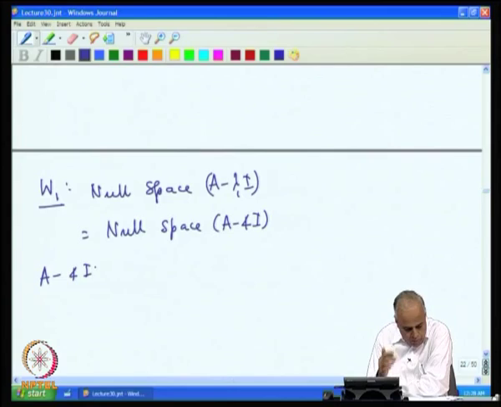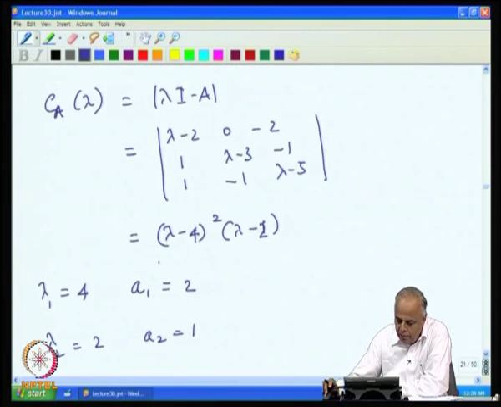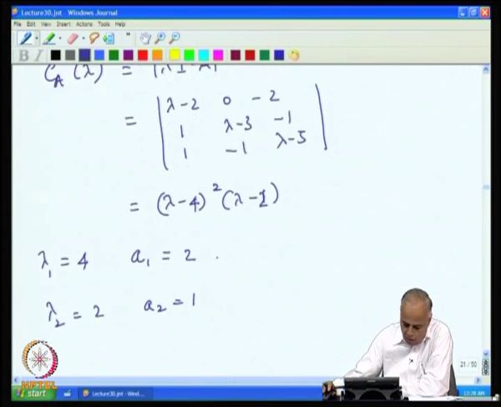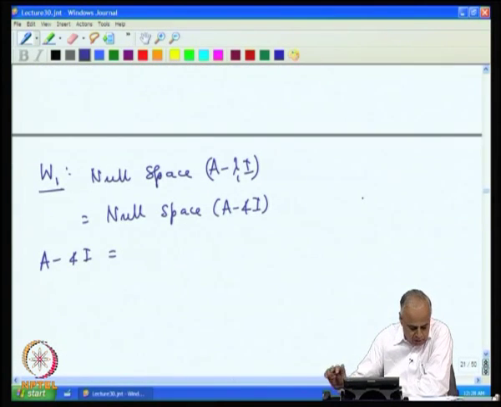What is A minus 4 I? We must remove 4 from the diagonal entries of the given matrix. The given matrix is here. If you subtract 4 from the diagonals they change to minus 2, minus 1 and 1. So, we get A minus 4 I as minus 2, 0, 2; minus 1, minus 1, 1; and then minus 1, 1, 1.